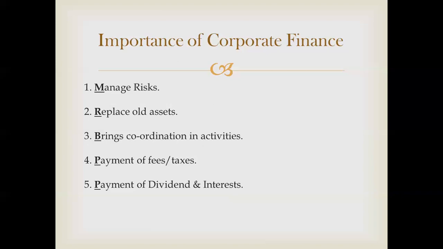So at least 5 points are clear. There are 5 points which are clear. So quickly revise it with me. Managing the risk. Number 2, replacing old assets. Number 3, brings coordination in activities. Number 4, payment of fees or taxes. Number 5, payments of dividends and interest.